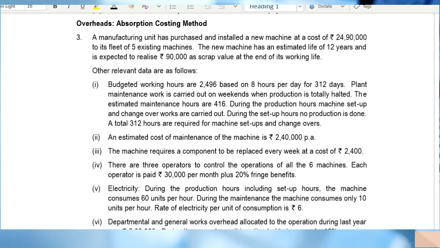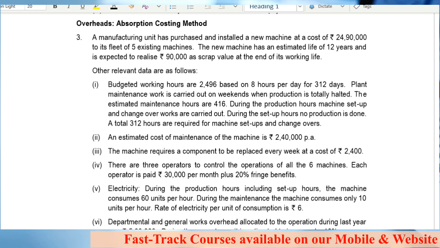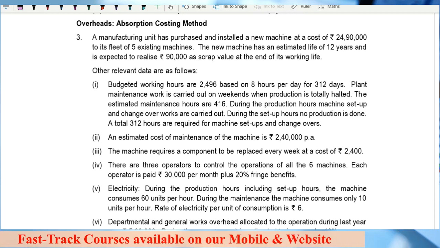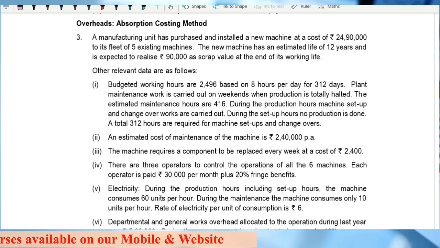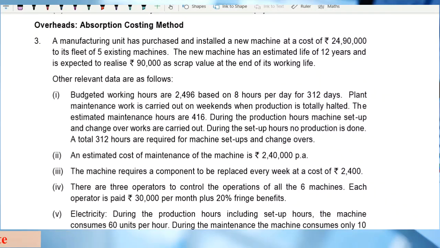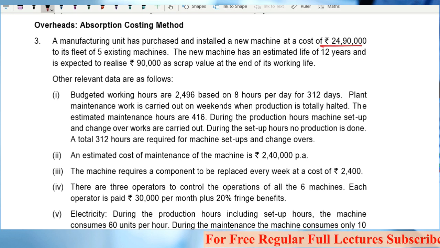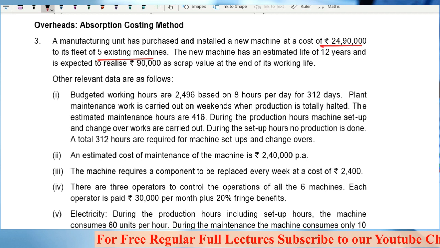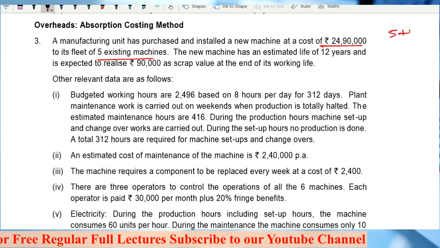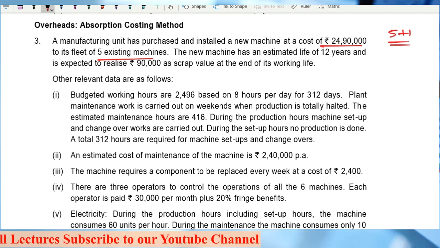Okay, let's continue. We are moving on to question number 3 on overhead costing. We have already done material costing and labor costing. Let's read. A manufacturing unit has purchased and installed a new machine at a cost of 24,90,000 to its fleet of 5 existing machines. So the total machines are 5 existing machines plus 1 new machine, that is total 6 machines.